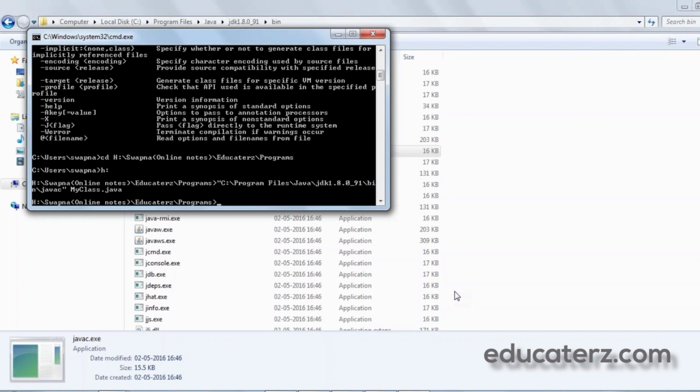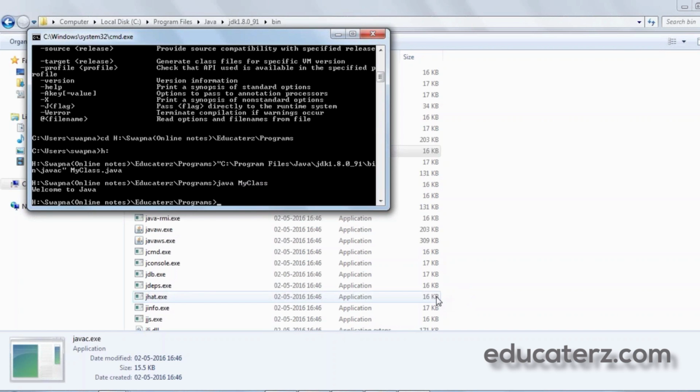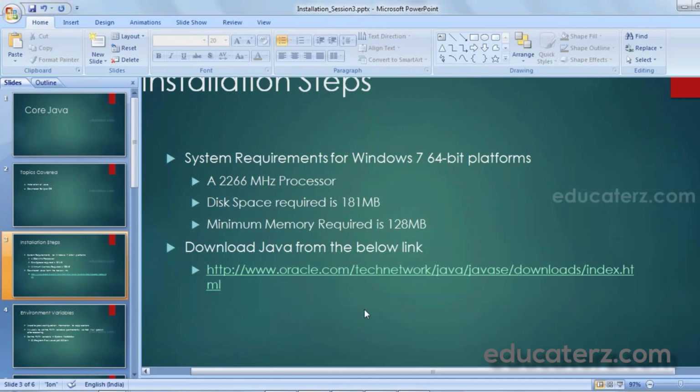Yes, the class is compiled. Now let's run the class. For that use java space my class. And you can see welcome to Java. So the point here is, let us come back to the PPT.